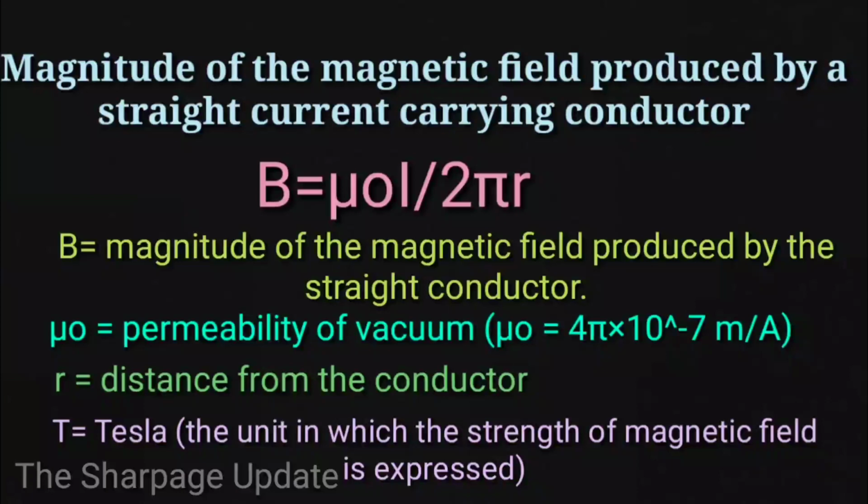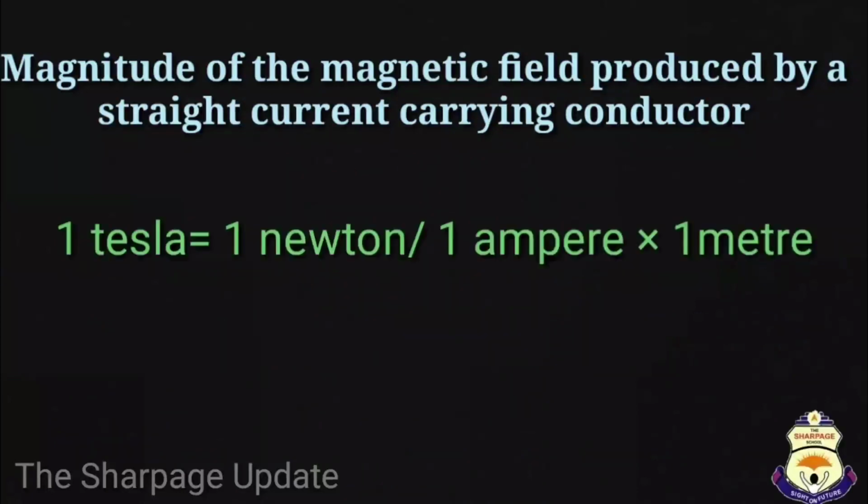And do you know the value of μ0 is 4π × 10^-7. And I is the current flowing through the conductor, r is the distance from the conductor, and T is Tesla, that is the unit in which the strength of the magnetic field is expressed. Do you know, 1 Tesla is equal to 1 Newton per 1 ampere into 1 meter.